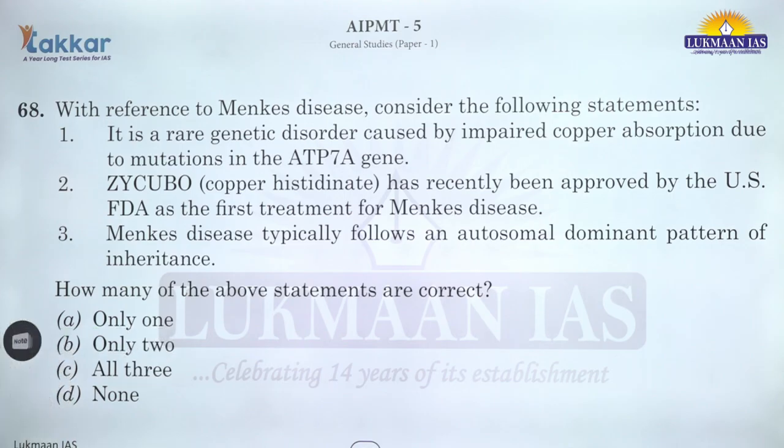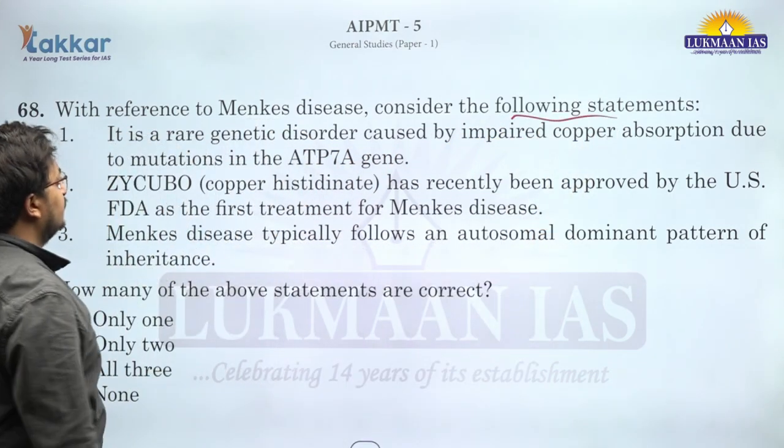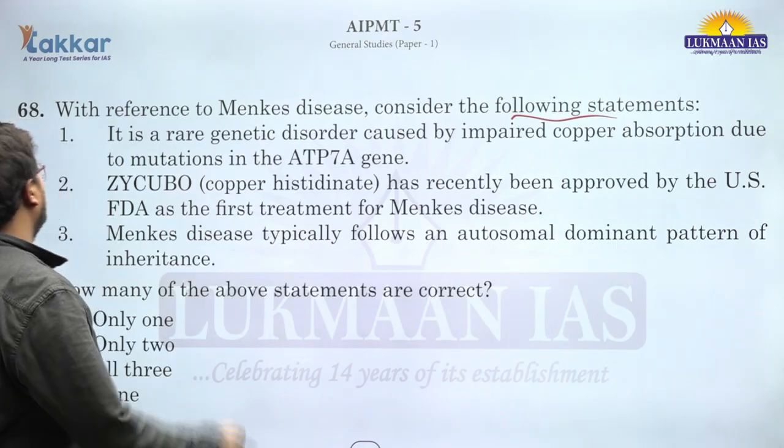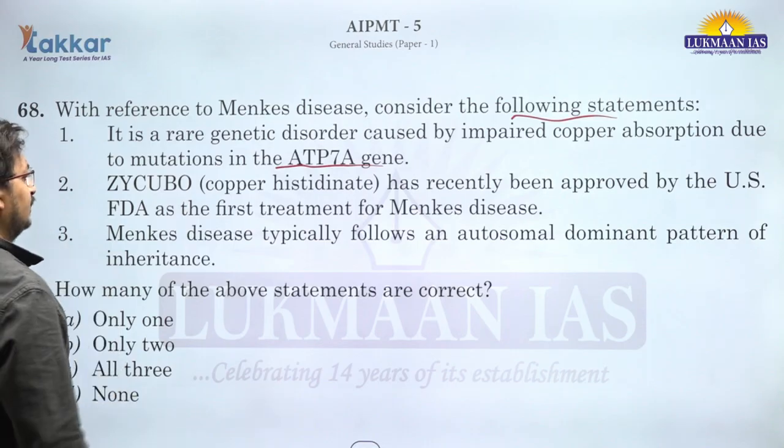Question number 68. With reference to Menkes disease, consider the following statements. It is a rare genetic disorder caused by impaired copper absorption due to mutation in the ATP7A gene. This is correct.